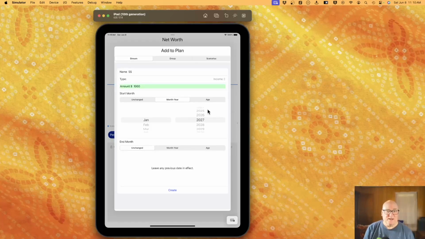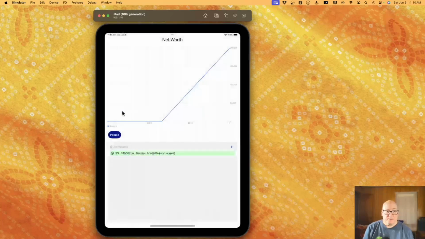Let's just pick that one kind of arbitrarily. But we could choose to specify the streams start by year, or we can now also specify by age, and maybe we want what happens if he takes it at 65. So the stream income, we'll see there's a delay till we get to his age 65, and then he gets his $1,000 a month from there. So those two things, switching to month year and switching to age.